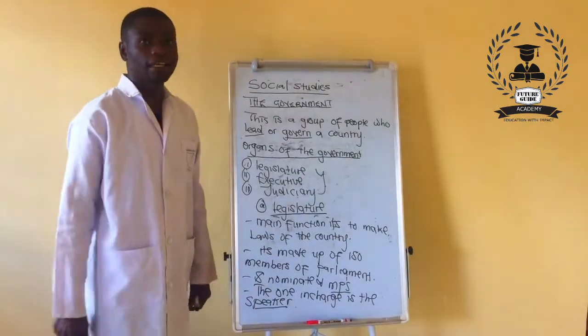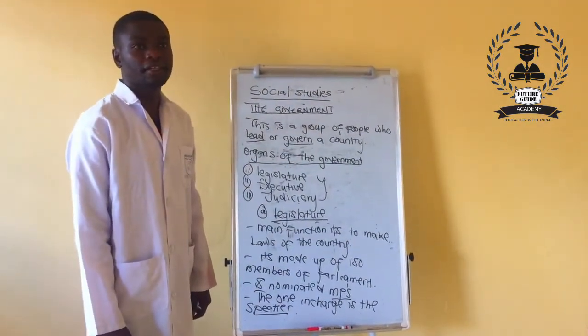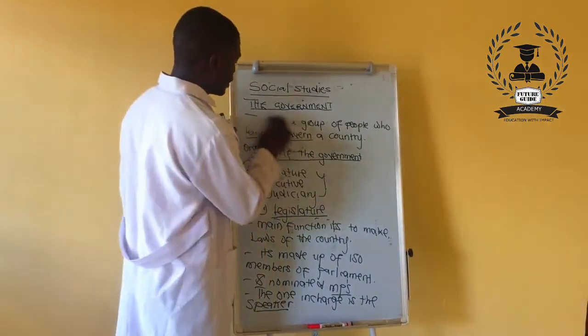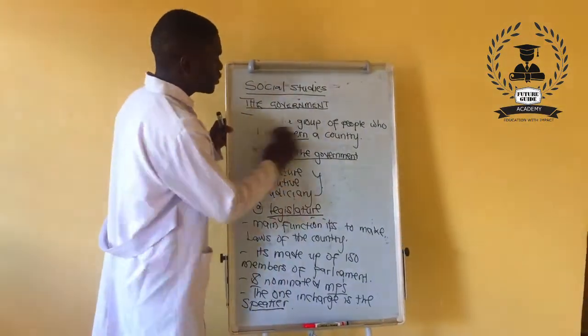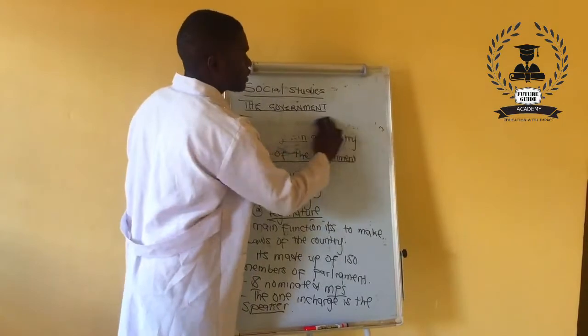The next part is the executive. Let's look at the executive first, and then we'll also look at what are the parts that they play.